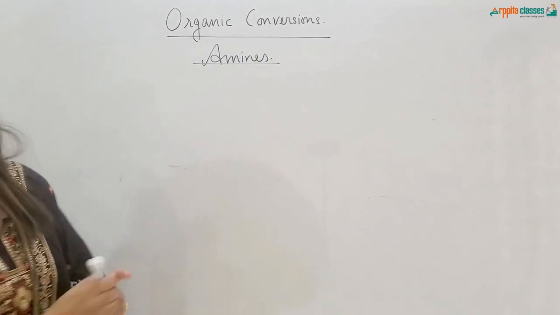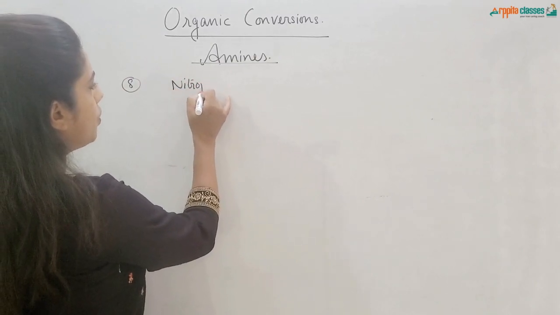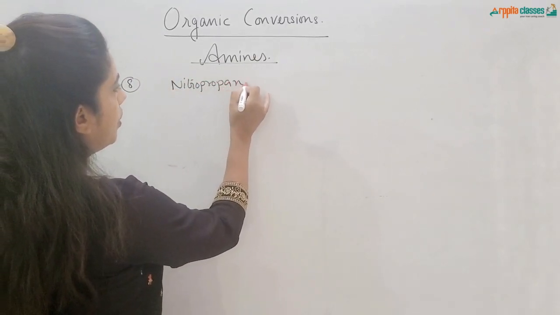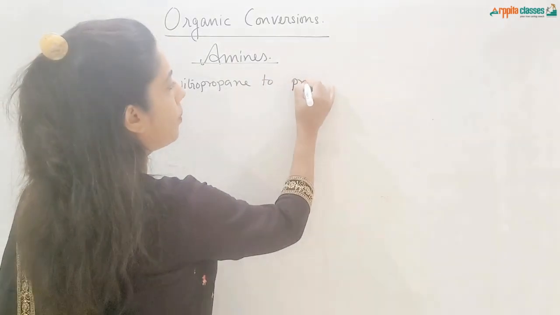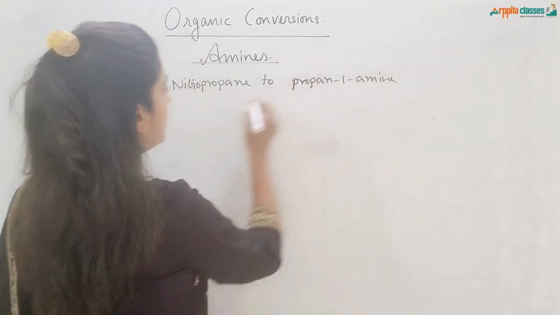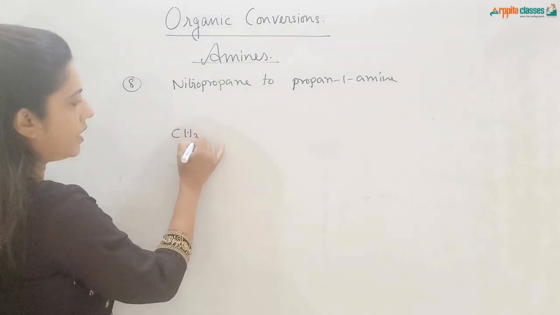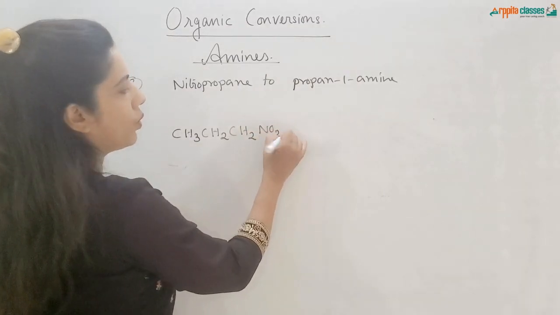Conversion number 8 is nitropropane to propan 1 amine. Let us draw this. Nitropropane is CH3, CH2, CH2, NO2.